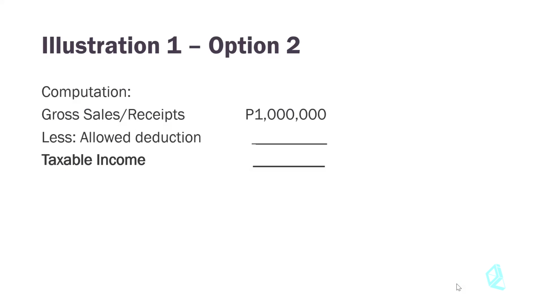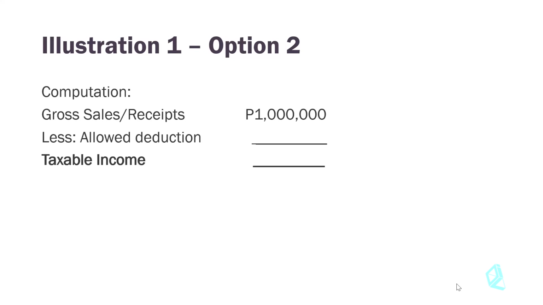So here is option number 2 illustrated. Let's compute. You have their gross sales and receipts of 1 million. If you remember, in the discussion of option number 2, it states that you will be allowed an 8% tax rate based on your gross sales and receipts in excess of 250,000 pesos.